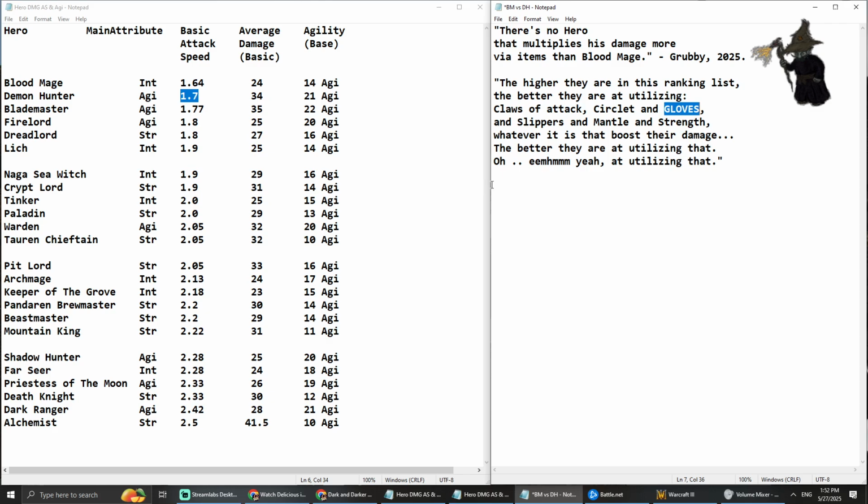It would be noticeably faster, right? Do you want to shave off more time from his basic attack speed, or just a little bit of time on somebody who's already fast? Maybe fast enough, right?